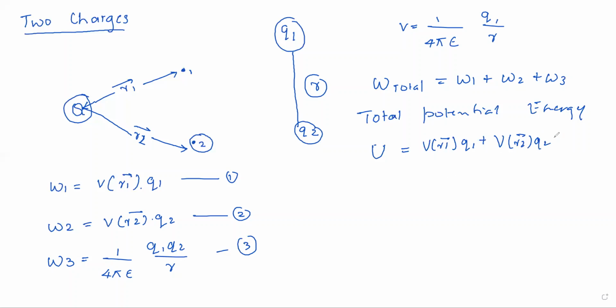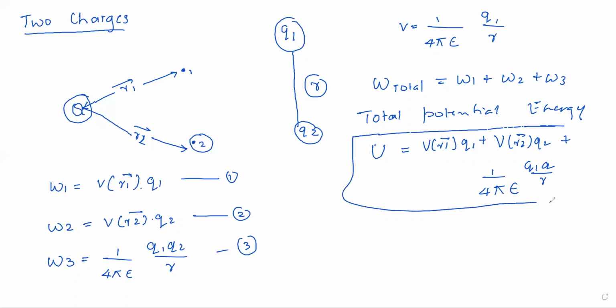And what is W3? 1 by 4 pi epsilon Q1 Q2 by R. So write this expression in a straight line. I don't have space, so I've written this expression after plus. Therefore, U is equal to V(R1) Q1 plus V(R2) Q2 plus 1 by 4 pi epsilon Q1 Q2 by R. This is the potential energy of a system of two charges.